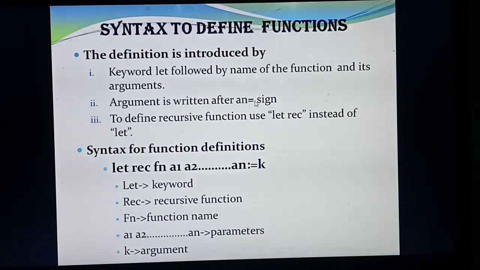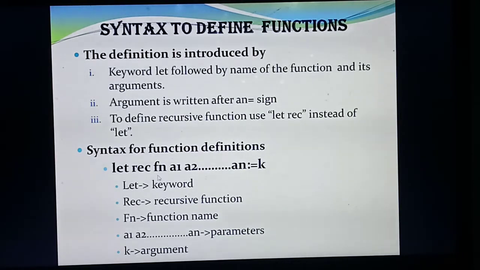Okay. So now you are going to write the syntax. See this line. So what's the syntax? A function always starts with the keyword let. See, here I am giving the keyword REC. So the keyword let followed by the word REC means which kind of function it is? Recursive function. Okay. Then the keyword let is followed by the name of the function. So what's the function name they have given? Fn.